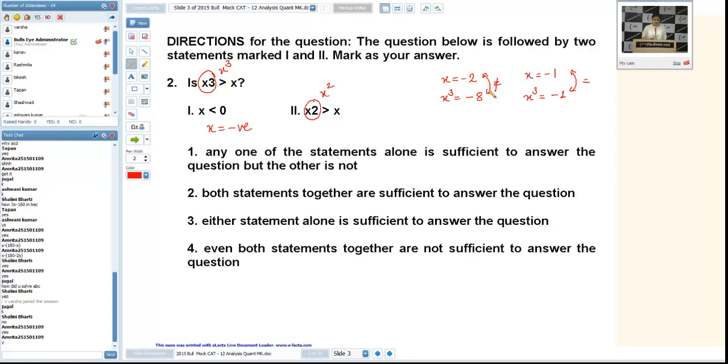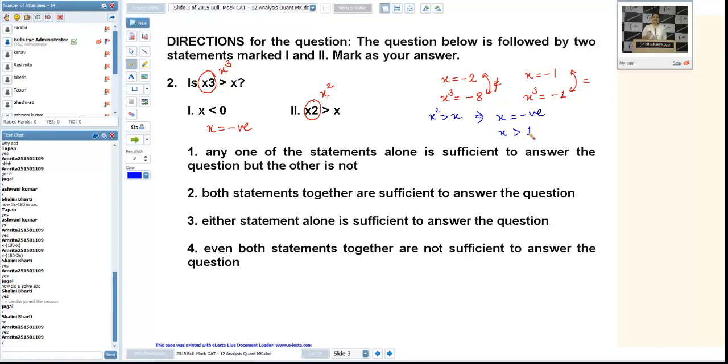Okay, let us take now the second statement. It says x square is greater than x. If I take this statement, either we can judge that x is negative. Why so? Because if I take the square of any negative number, it will become positive. Or we can conclude that x will be more than 1.